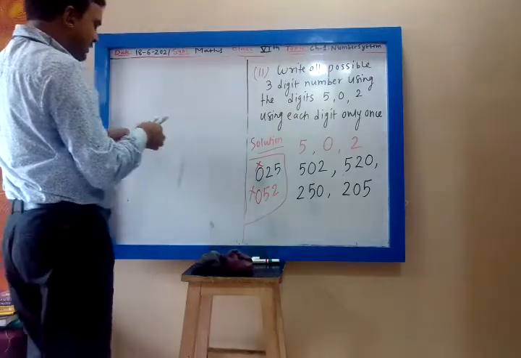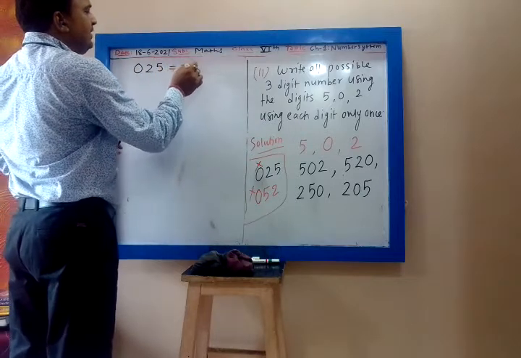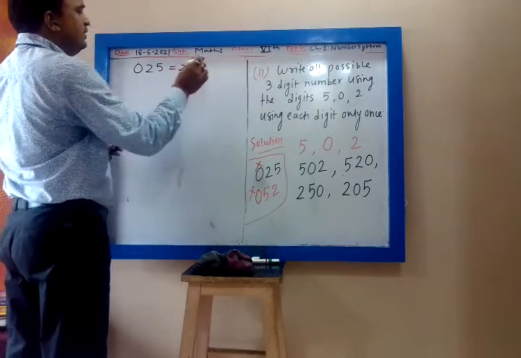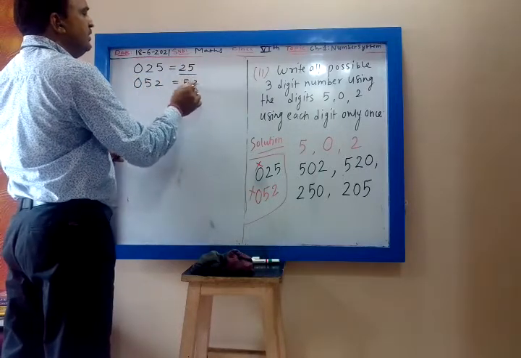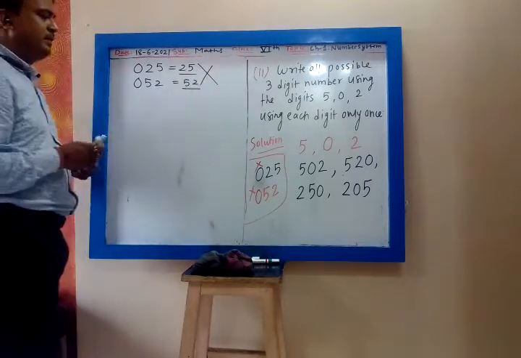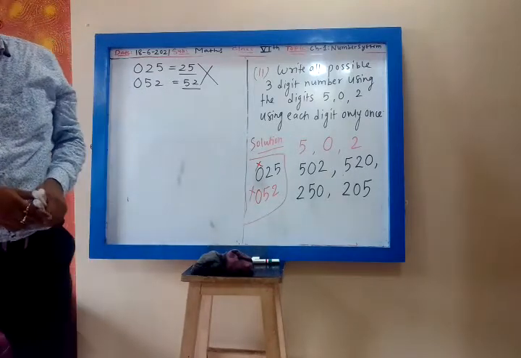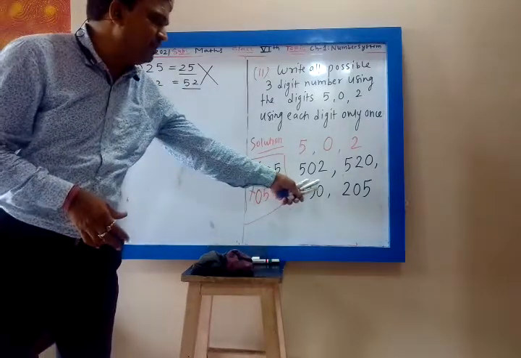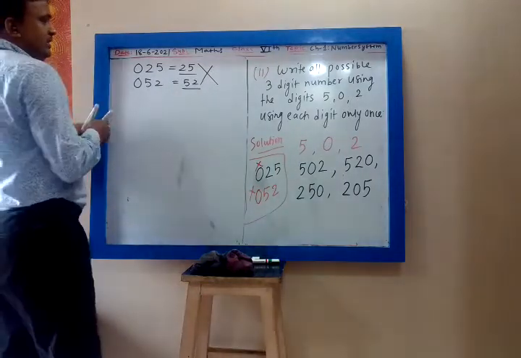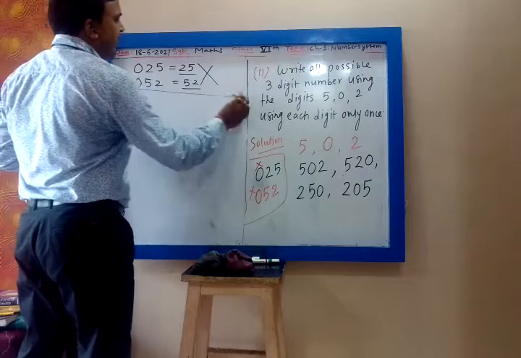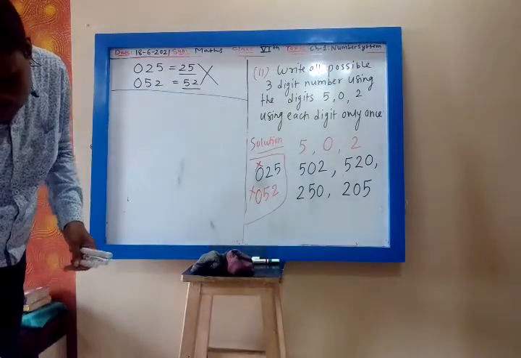So only these 4 numbers are there. 052 is the same as 52, also a 2-digit number. In examination, you write only this much. Don't show this part, because they are 2-digit numbers, and we want to write 3-digit numbers. Is it clear?